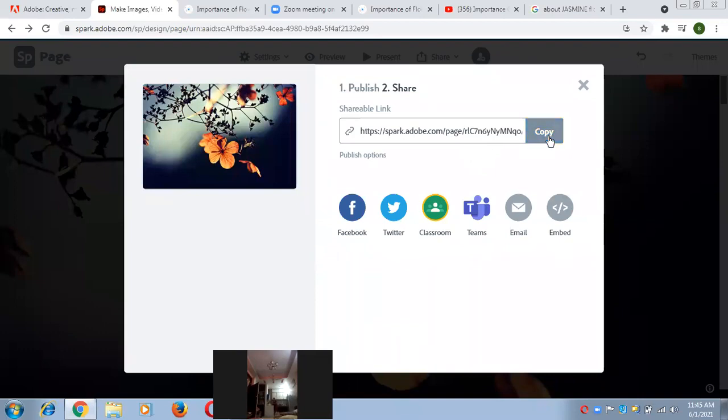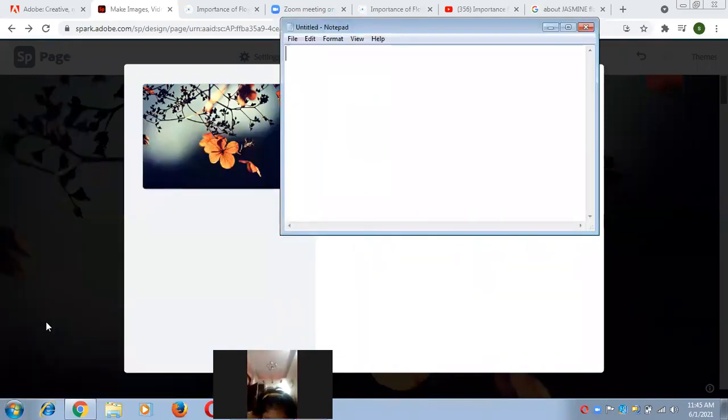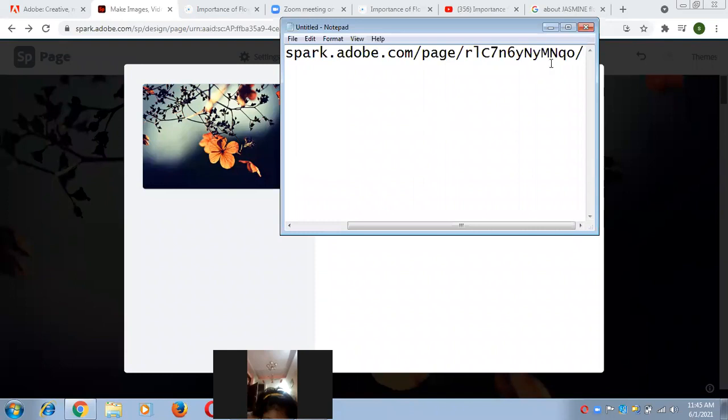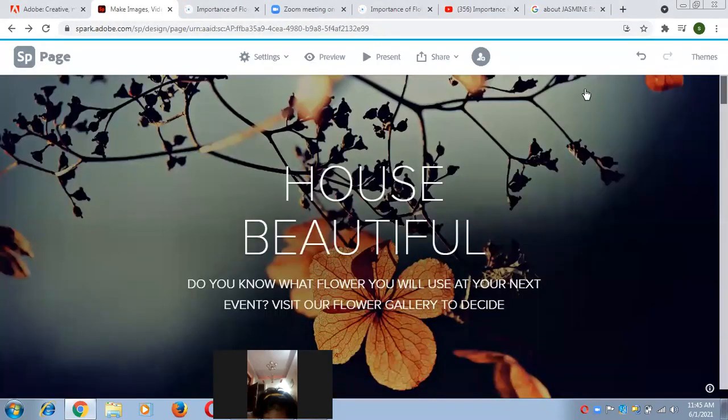So just copy it. And after copying, you can save it any place. So I'm just opening my notepad to save it because at the end of the session, I will easily share it with anyone. So I'll use notepad for pasting. By the help of Control V, I can easily save it. So this is the way we can easily create a web page on Adobe Spark.